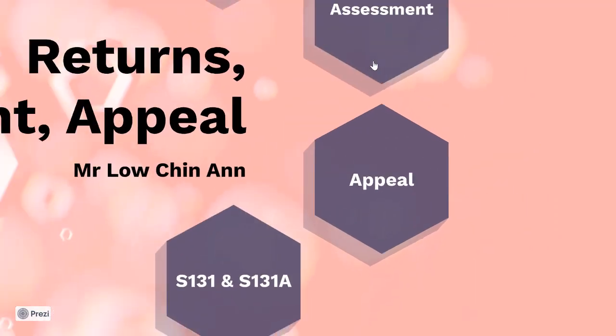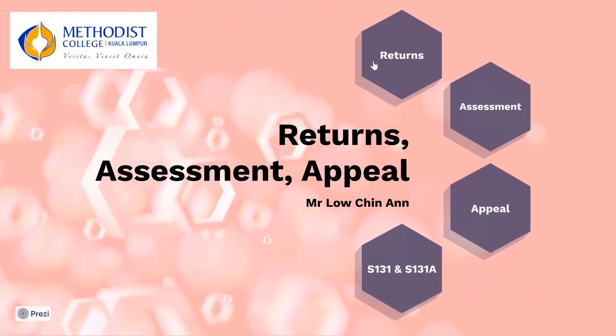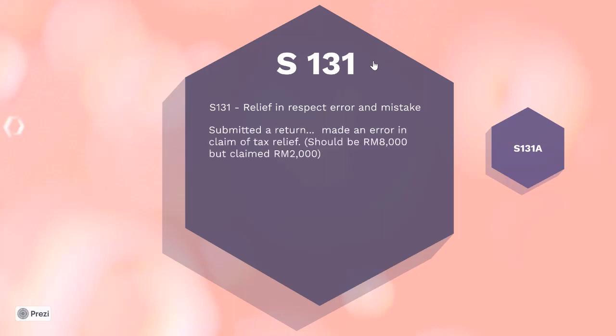Now, this is basically a bit about the appeal. What about Section 131 and Section 131A? Section 131 is actually a relief in respect of error and mistake. Let's say you've submitted a return and you've made an error in a claim of your tax relief. Assuming that you should have claimed 8,000, but you have by mistake claimed only 2,000 ringgit. The effect is you've overpaid your tax, so you want a refund.